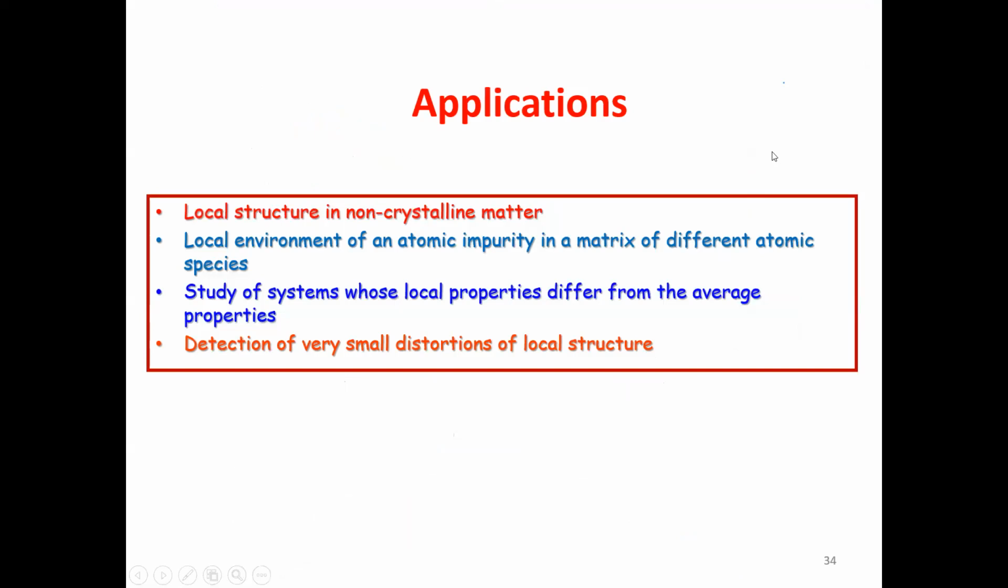So based on these facilities, various types of material studies can be performed, which give information on the local structure in non-crystalline matter, local environment, and a study of systems whose local properties differ from the average properties. So many times you will find XRD doesn't show any changes in the samples, although some physical properties like magnetic properties are giving some change. So in that case, this XAFS can be a very handy tool, and it can also detect very small distortions of local structure. For example, there is some slight tilt in, let us say, the octahedral angle or something, so that can be seen.